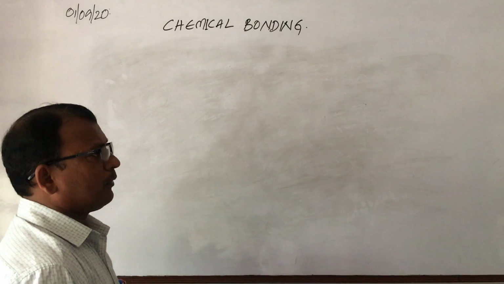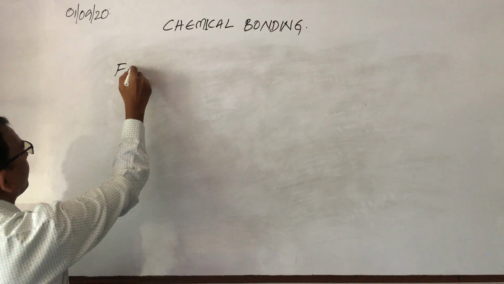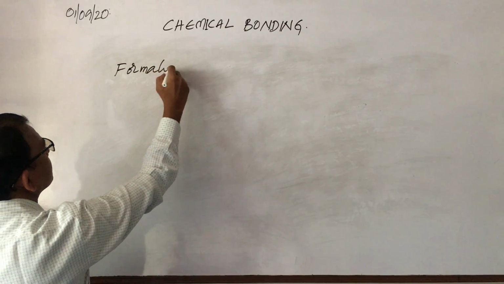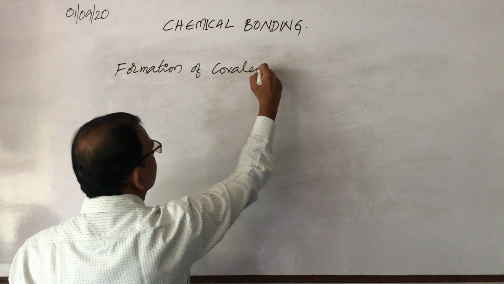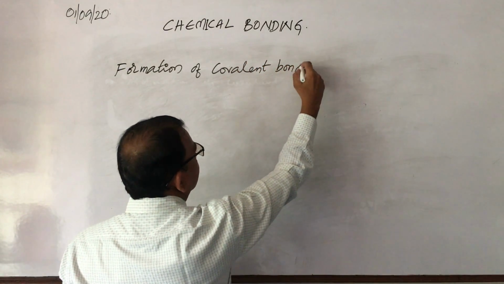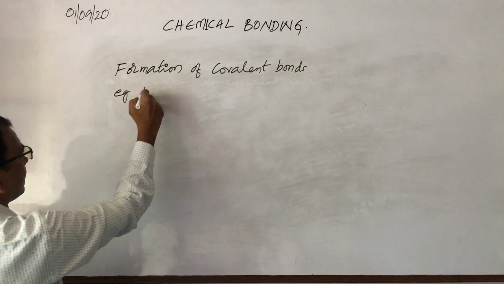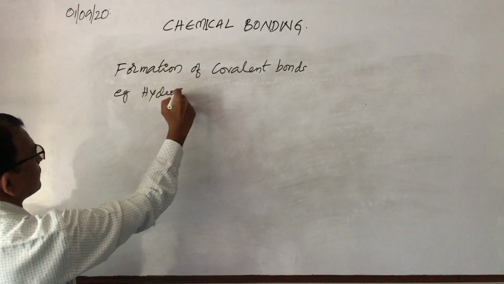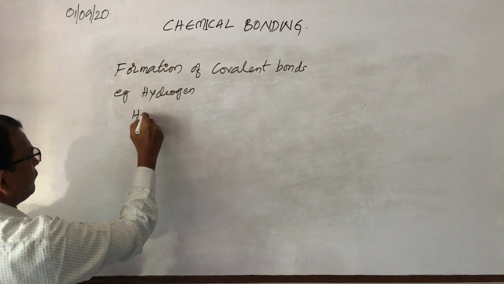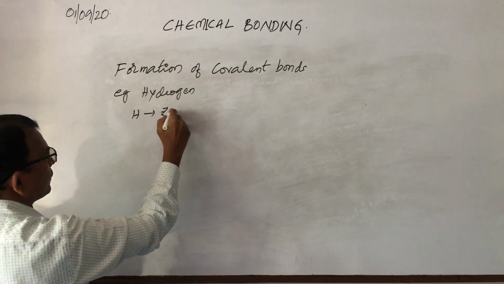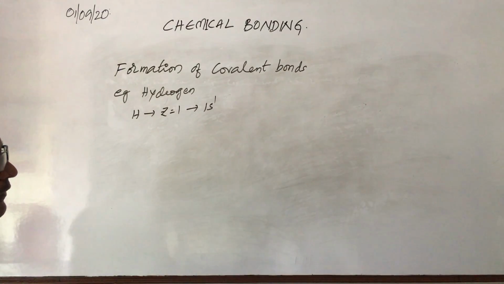Now, for example, take hydrogen. Let us look at the formation of covalent bonds. For example, I am taking hydrogen. What is its atomic number? Z is equal to 1. Electronic configuration 1s1.